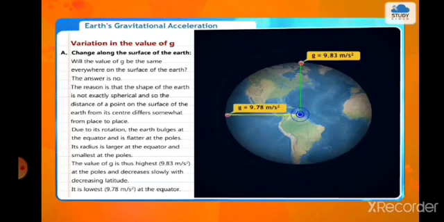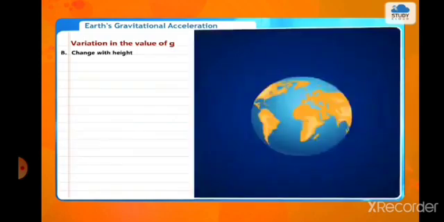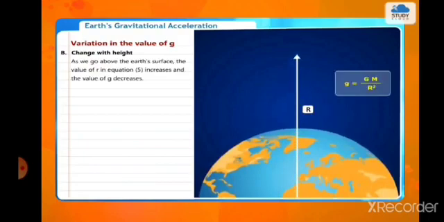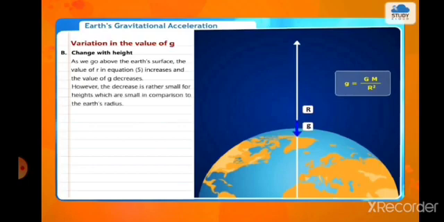See, we can see it in the figure. It is lowest, 9.78 meters per second square, at the equator. B. Change with height. As we go above the earth's surface, the value of r in equation 5 increases and the value of g decreases.